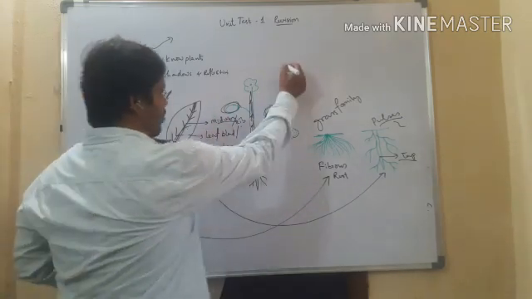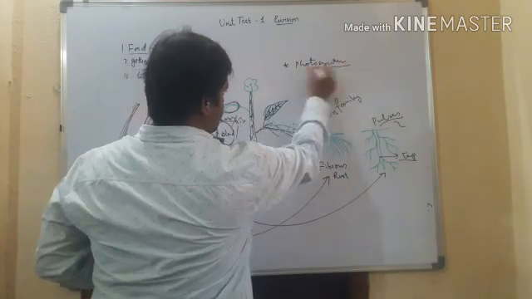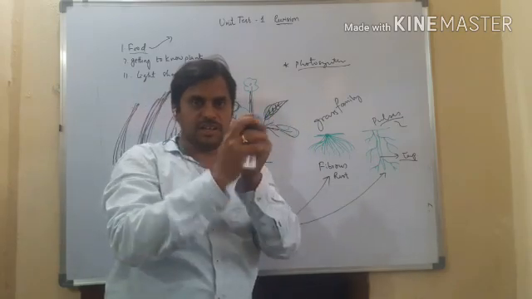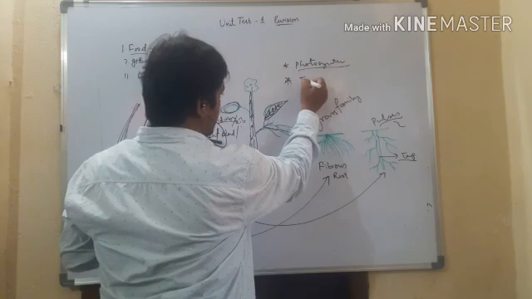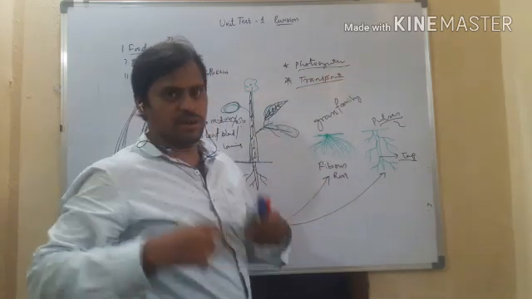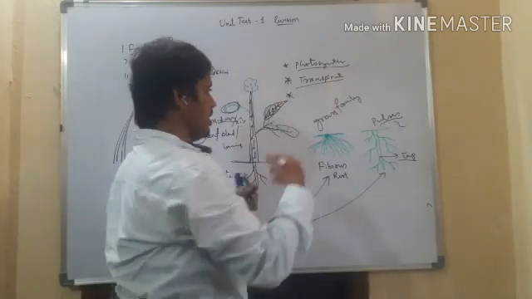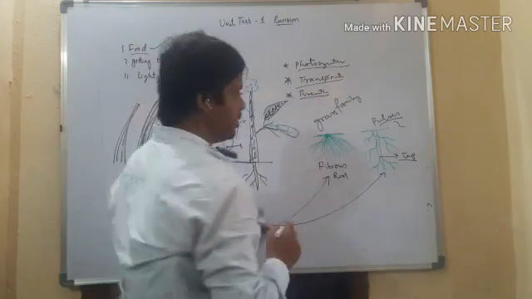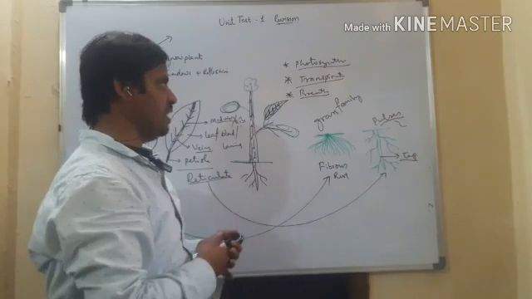So here the leaf performs, number one, photosynthesis. In the presence of sunlight, it takes carbon dioxide and water, combines them together and forms carbohydrate food. And next, it transpires water. Transpiration means loss of excess water, in the form of vapor, from the leaves. And next, it is also involved in breathing, that is, gaseous exchange. Oxygen enters in and carbon dioxide goes out through the leaves.